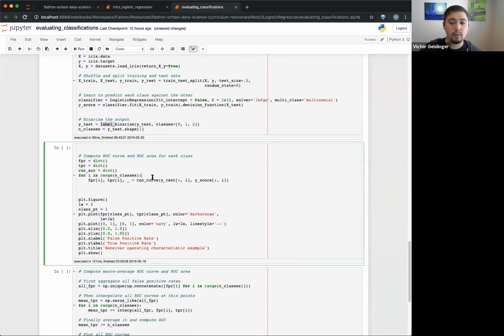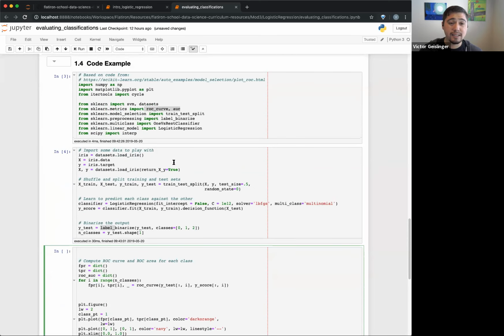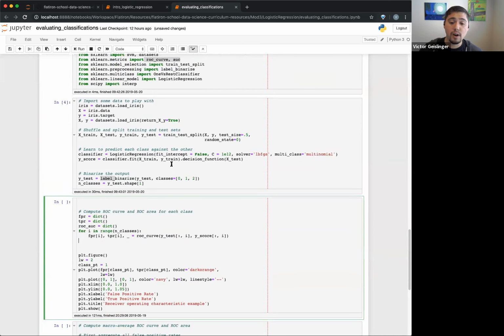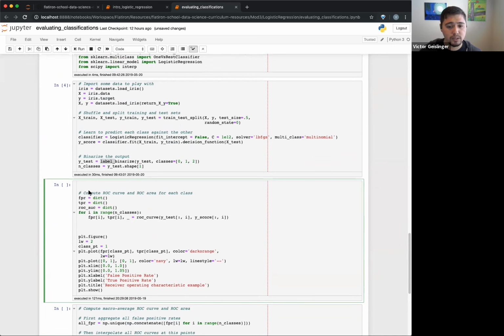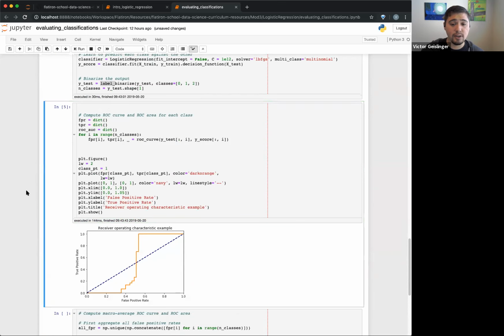ROC, basically, we have this curve right here. We take in our test, we take in our score, and we plot out what would happen if we drew different thresholds: where would the logistic regression actually split it? Just know the ROC curve isn't necessarily just logistic regression, because it just means false positive rate versus true positive rate. So it can be applied to other classification, but since we're doing logistic regression, and that's our first one, it's the most obvious one to deal with. So I run this, and here is my ROC curve.